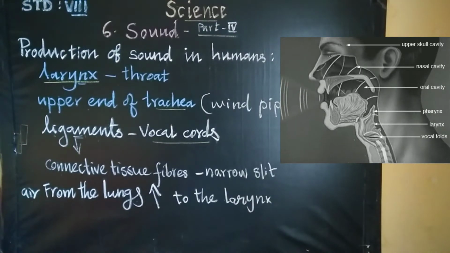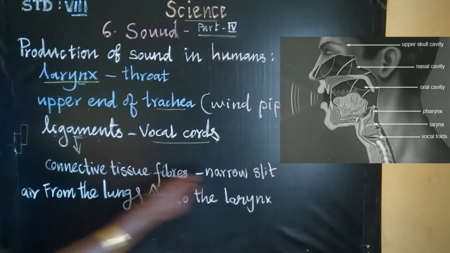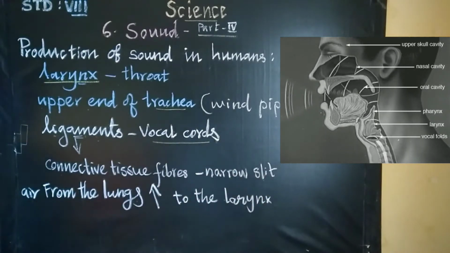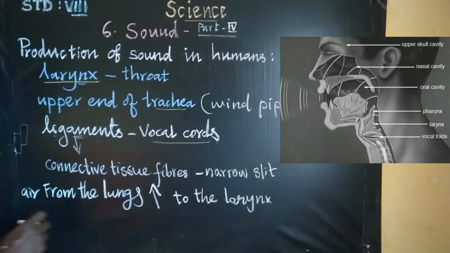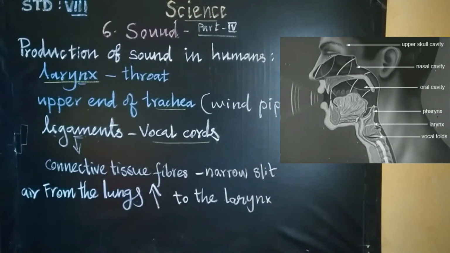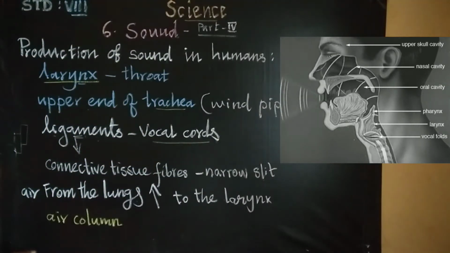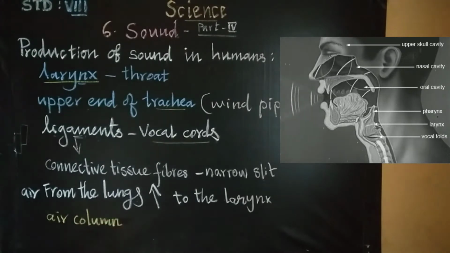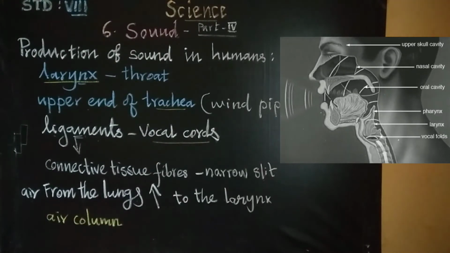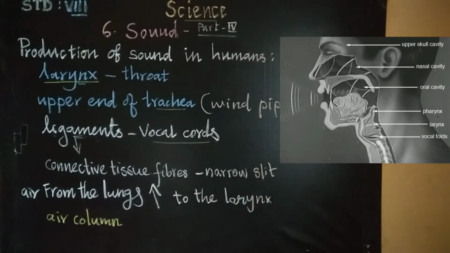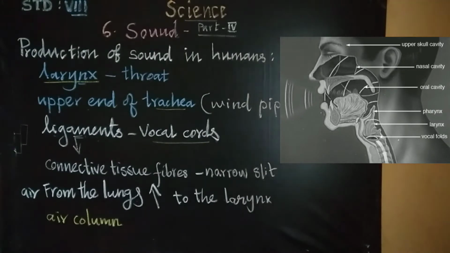By varying the length of the air column in the slit of the vocal cords, different types of sound are produced. By varying the length of the air column in the slit, sounds of different pitch can be produced. In humans, the male has a deep and low pitch sound when compared to the females. This is because they have longer and thicker vocal cords than the females.